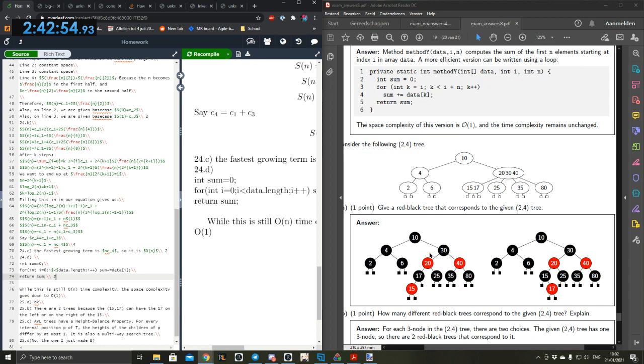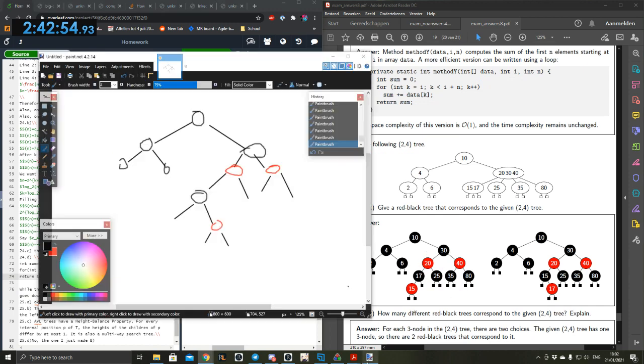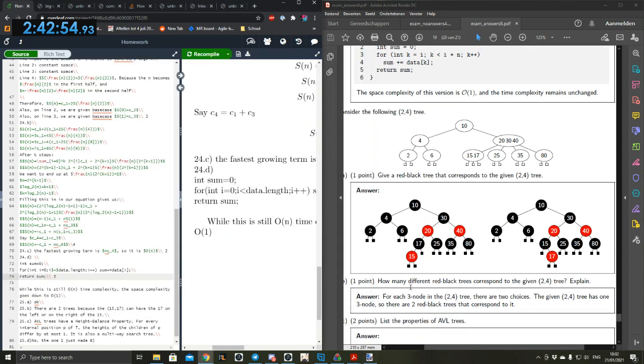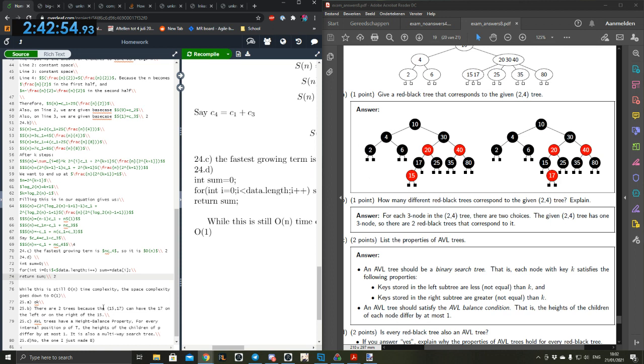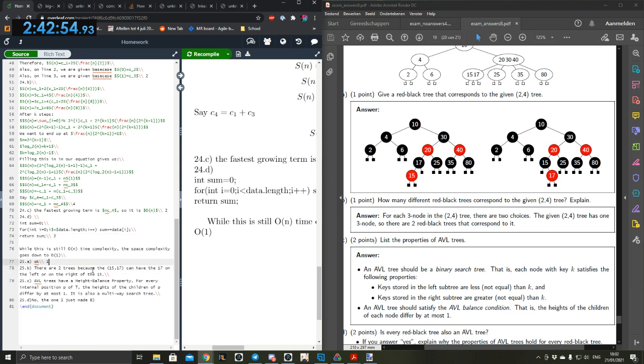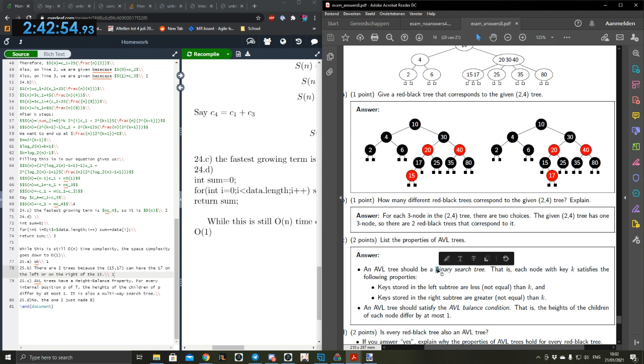Consider the following tree. Well, that's what we had, right? There's 2 trees. So this is correct for 1 point. This is correct for 2 points. Oh wait, that's still 1 point as well. I say it's a multi-way search tree, not a binary search tree, so that's actually wrong.